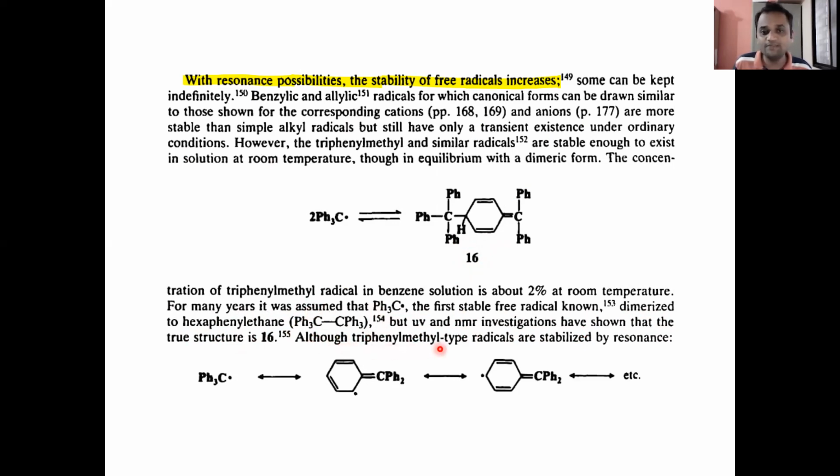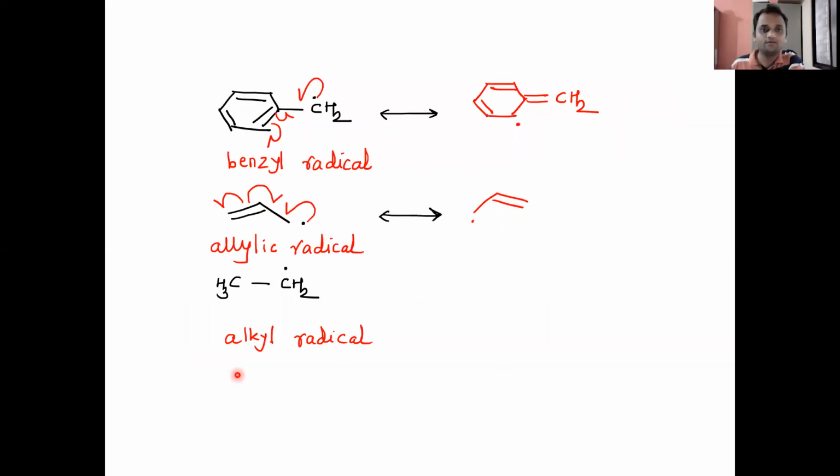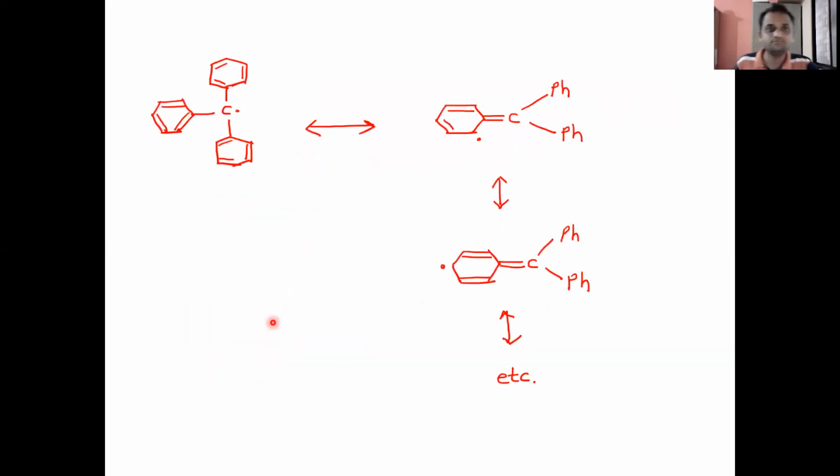Although triphenylmethyl type radicals are stabilized by resonance, if we see the stabilization of that triphenylmethyl radical, look at this example, this is the triphenylmethyl radical, and let us see how it is stabilized by resonance. In this case, that electron is delocalized like this.